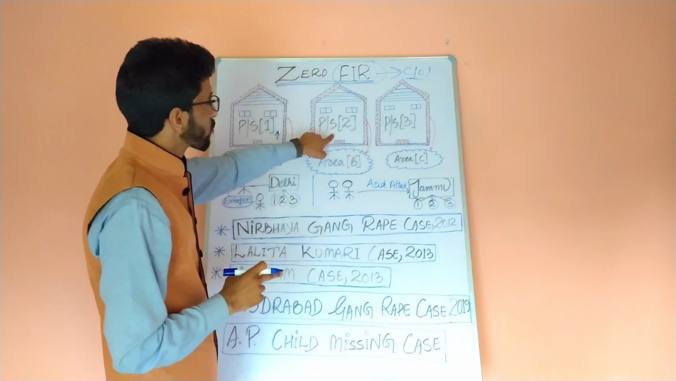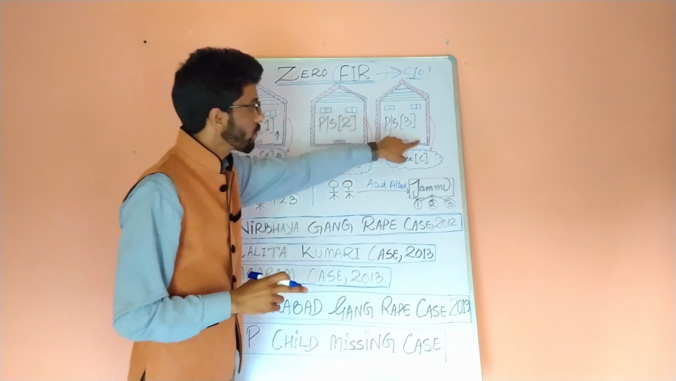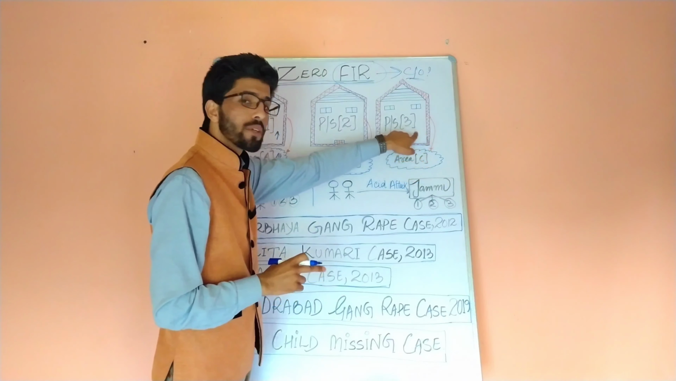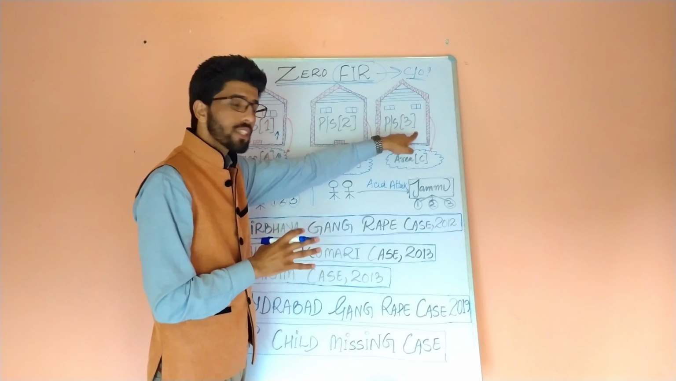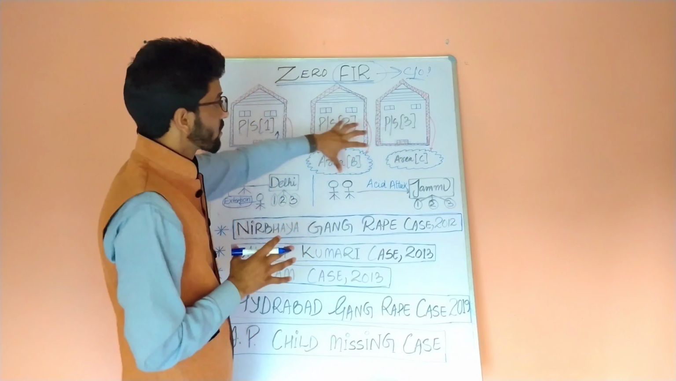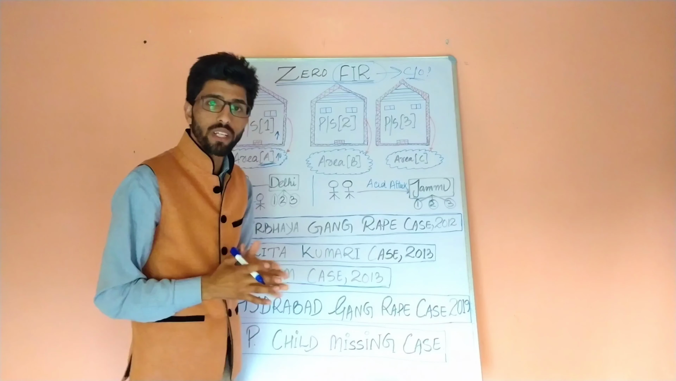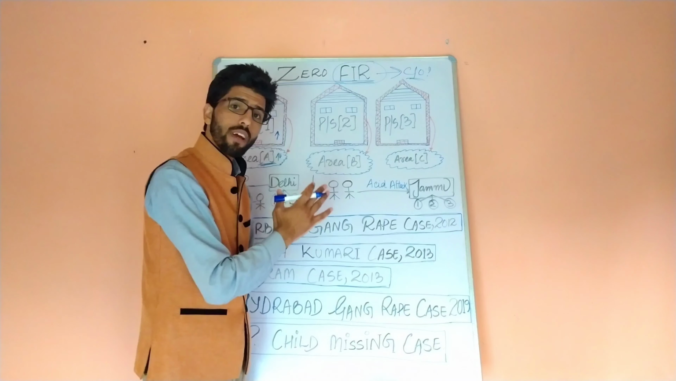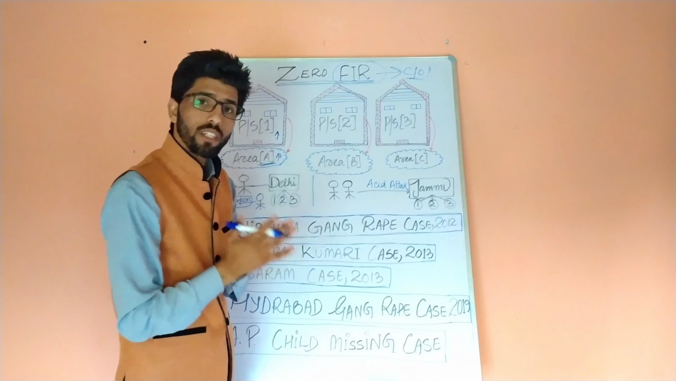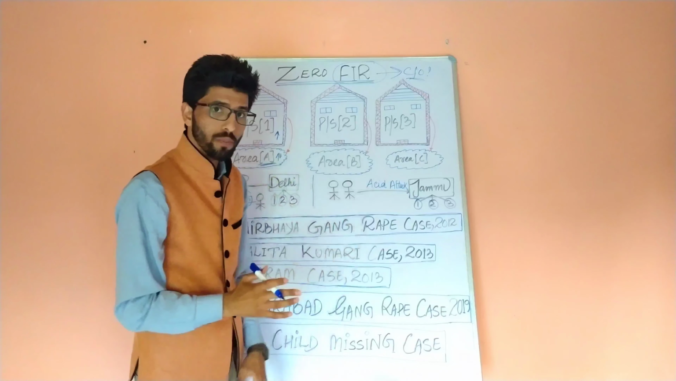You cannot approach second or first when the offence comes within the jurisdiction of police station third. Simply we can say that this FIR is a jurisdiction-based FIR. You have to file an FIR only in the police station which has jurisdiction. This is the general perspective.